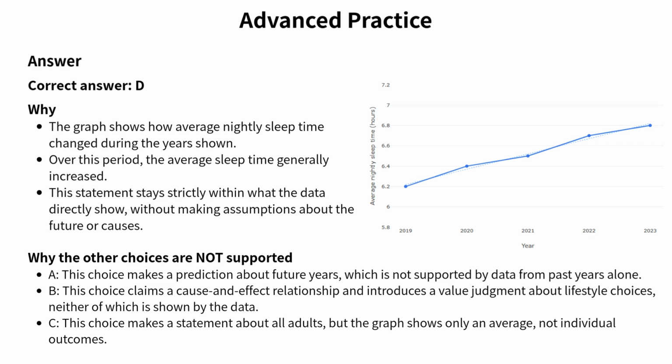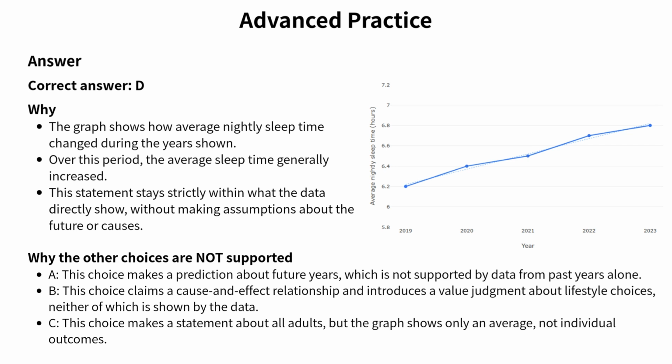Now let's look at why the other choices are not supported. Choice A makes a prediction about future years. Even though the trend looks consistent, past data alone cannot guarantee that the same pattern will continue. The graph provides no evidence about what will happen next. Choice B goes a step further by claiming a cause and effect relationship. The data do not show why sleep time increased, and they do not justify a value judgment about lifestyle choices. Choice C makes a statement about all adults. But the graph shows only an average, not how individual people's sleep habits changed.